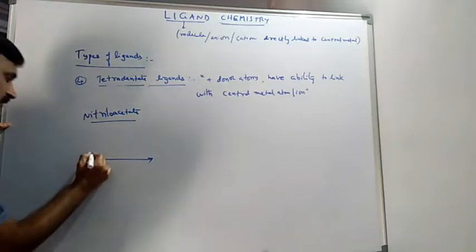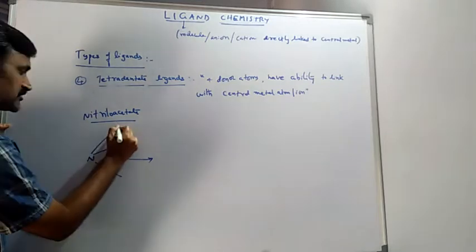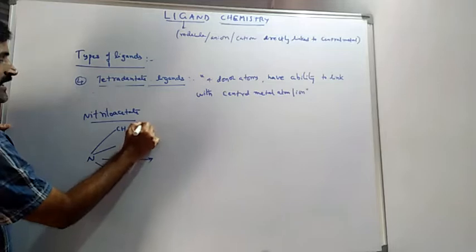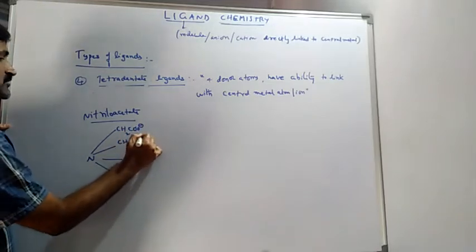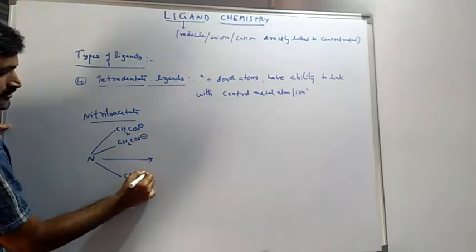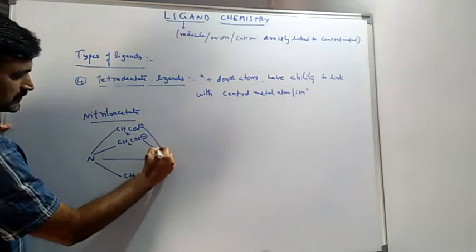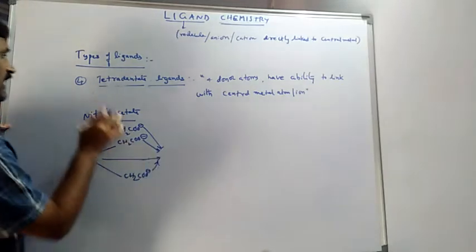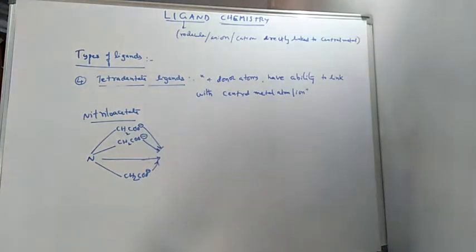At the same time, it has 3 CH2COO minus groups, acetate groups, CH2COO minus, here CH2COO minus. Like that, we have to say that this is a tetradentate ligand. This is one best example for the tetradentate ligands.